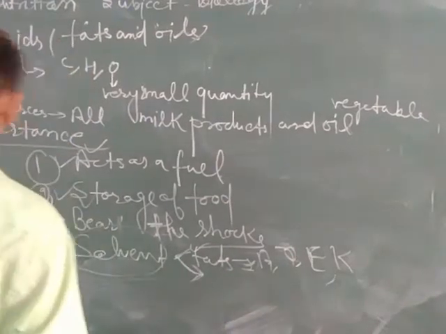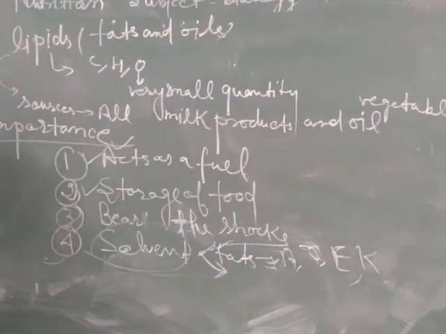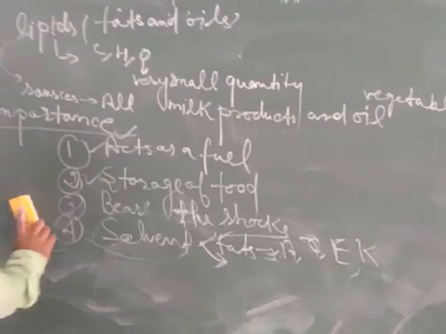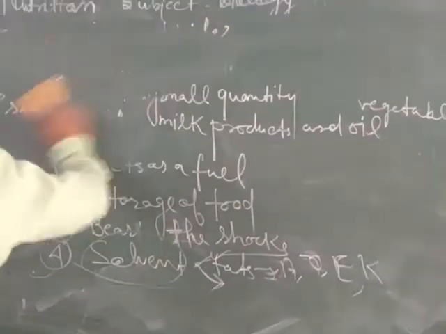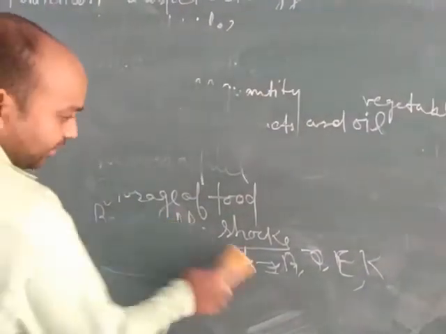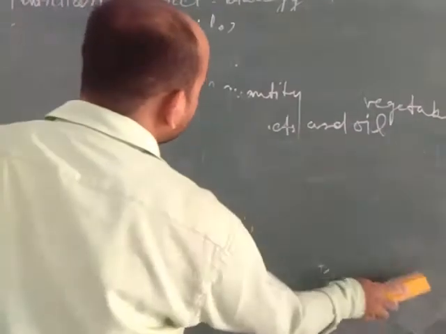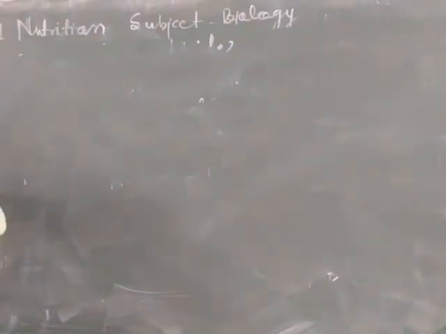First, A, D, E, K are the vitamins that are responsible for dissolving such important vitamins. If we cook food in a high quantity of oil, then the vitamins A, D, E, K get denatured, means become destroyed, and the vegetables or any material containing such types of vitamins get lost.